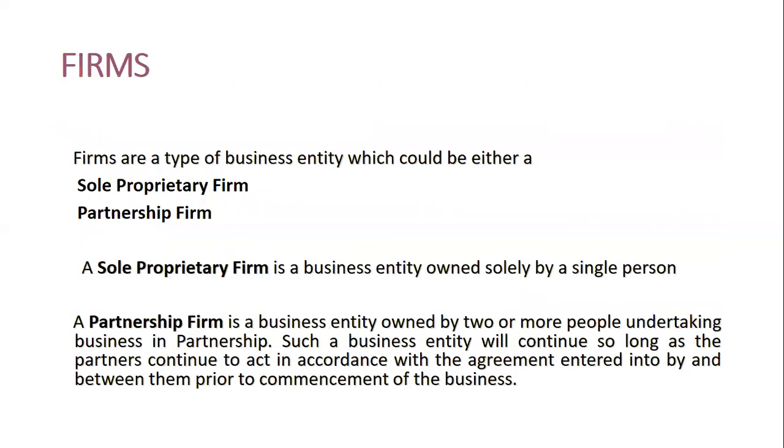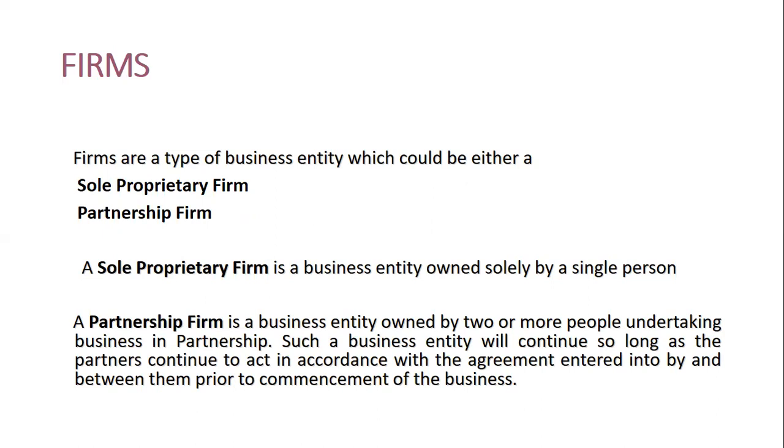Another form is firms. Firms are a type of business entity which could be either a sole proprietary firm or a partnership firm. A sole proprietary firm is a business entity owned solely by a single person. A partnership firm is a business entity owned by two or more people undertaking business in partnership.